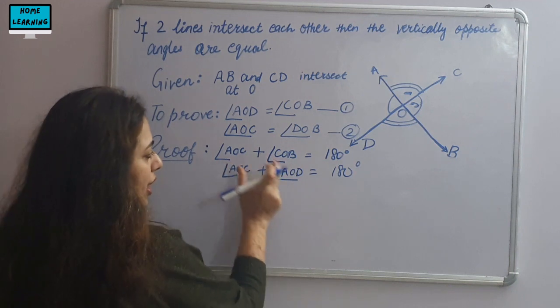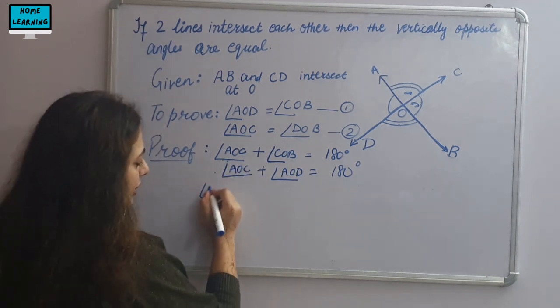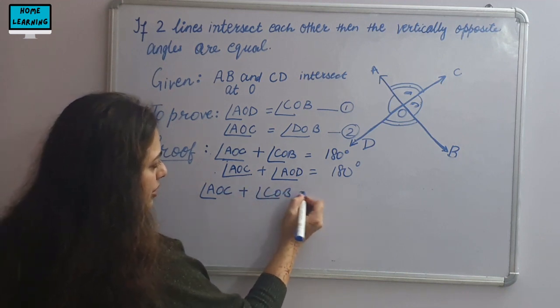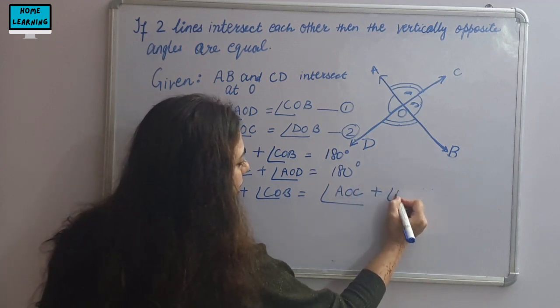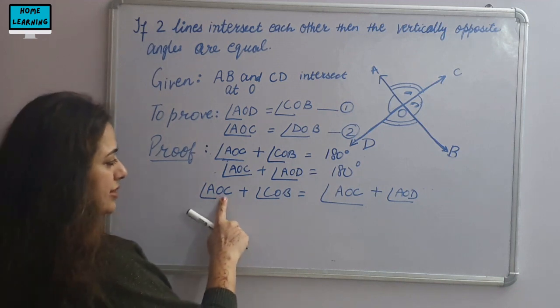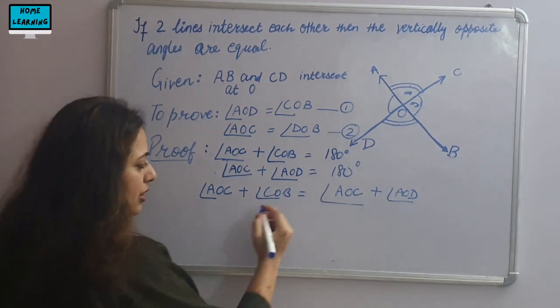These two are equal. Therefore, angle AOC plus angle COB is equal to angle AOC plus angle AOD. This one is equal to this one. Since AOC is on both sides, these are equal.